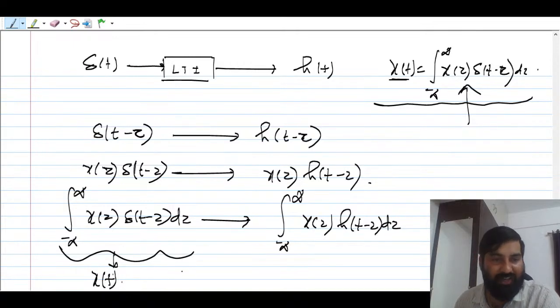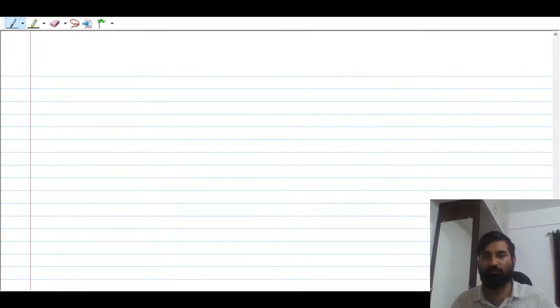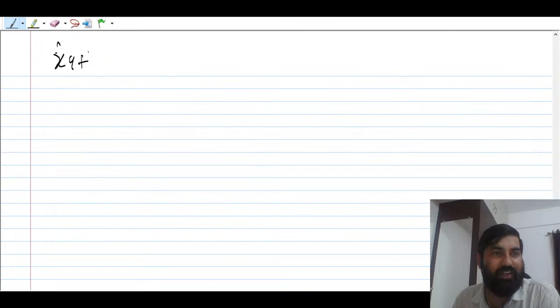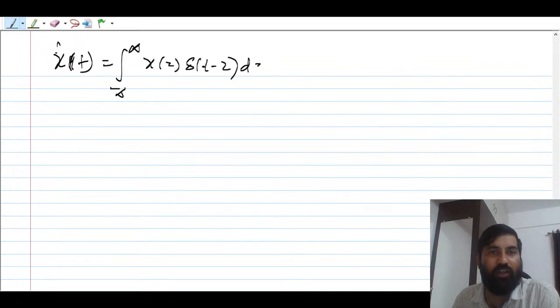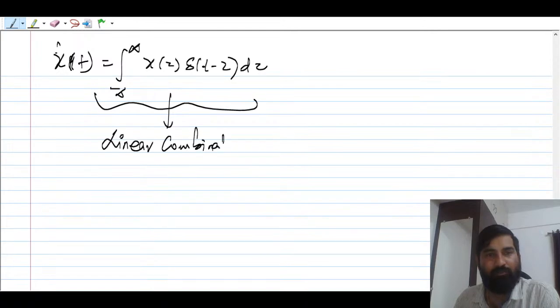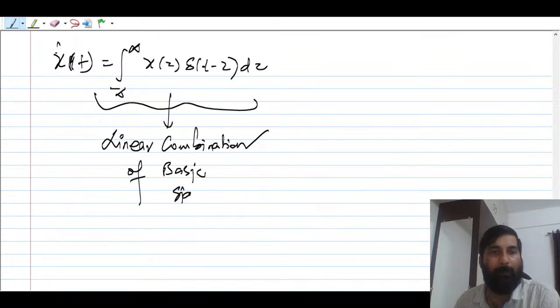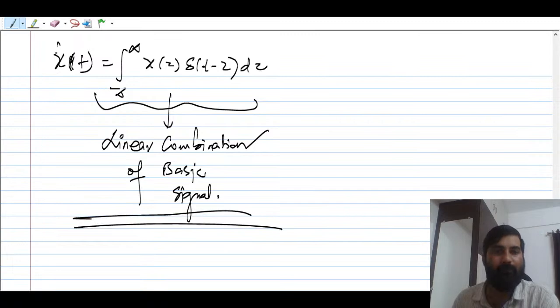You see, this is x of t. And what is this, guys? This y of t is going to be what? We are writing x of t as the integral from minus infinity to infinity of x of tau delta t minus tau d tau. Guys, it is nothing but a linear combination of delayed impulses, a linear combination of the basic signal which we choose. I hope this makes sense to all.